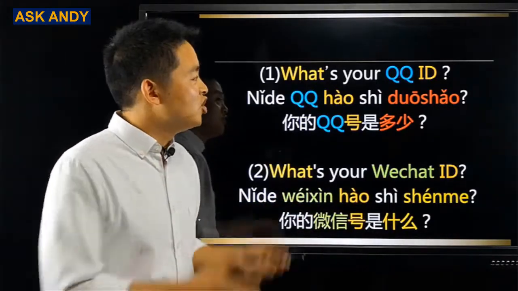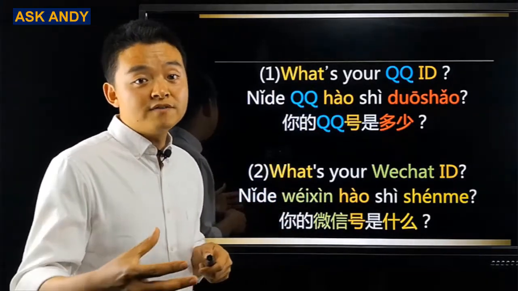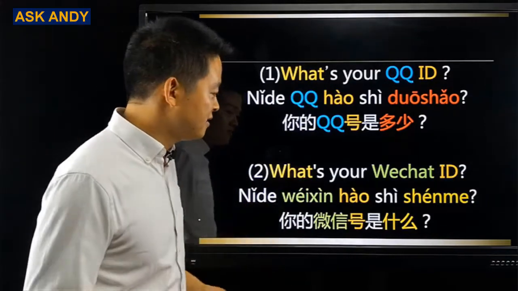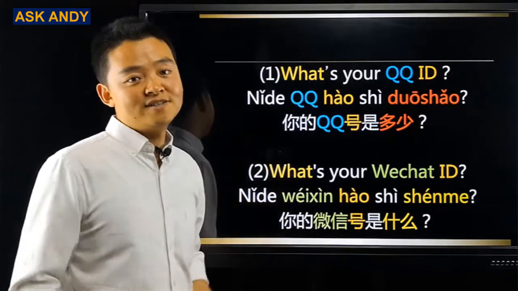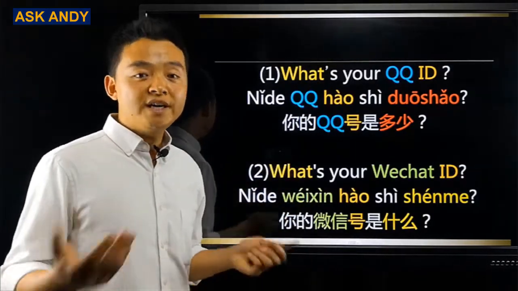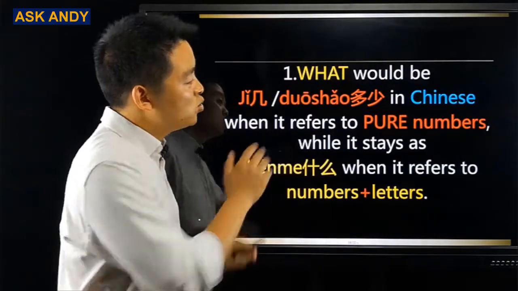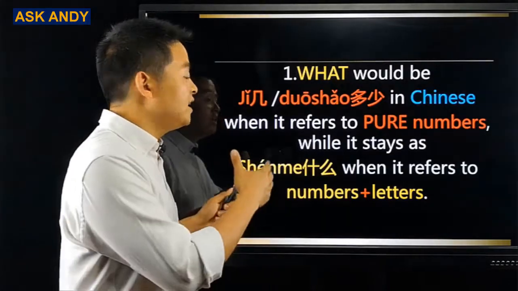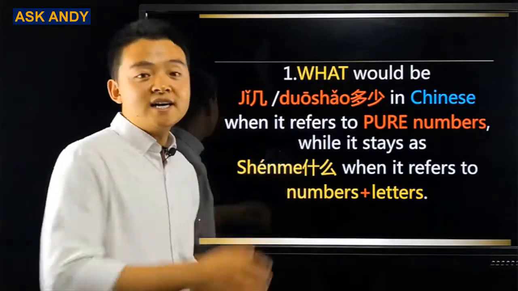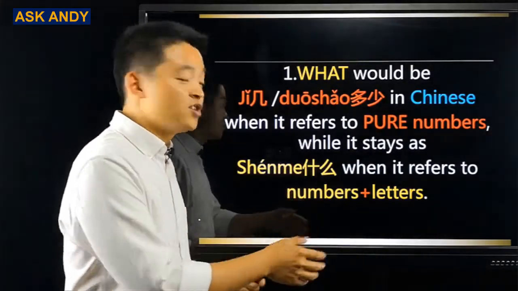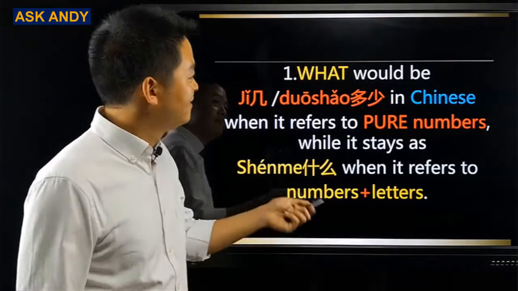So what's the difference between QQ ID and WeChat ID? QQ ID is composed of pure numbers, but WeChat ID can be the combination of numbers and letters. From these two sentences, we can have our point 1. What would be 几 or 多少 in Chinese when it refers to pure numbers like QQ ID, while it stays as 什么 when it refers to numbers plus letters like WeChat ID? This is point 1.